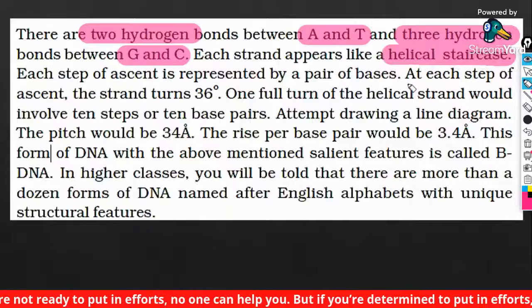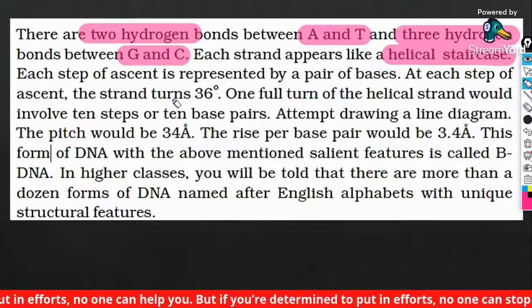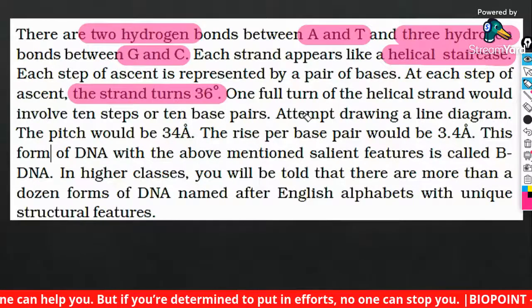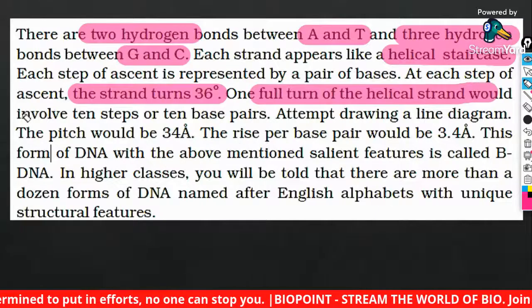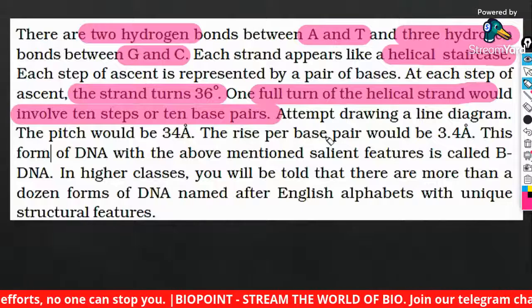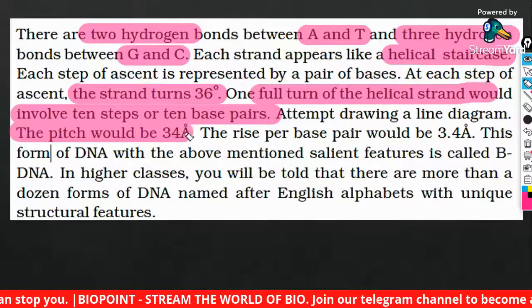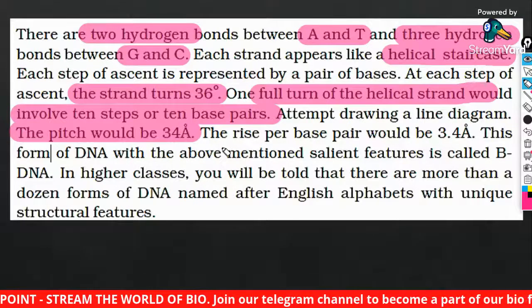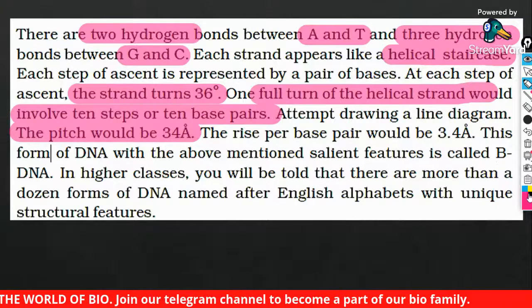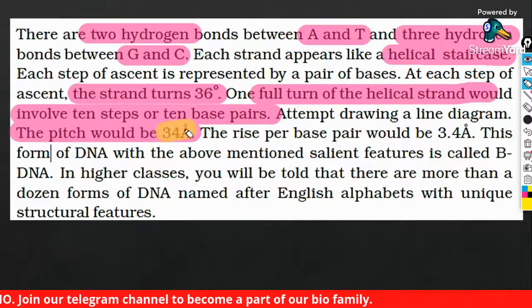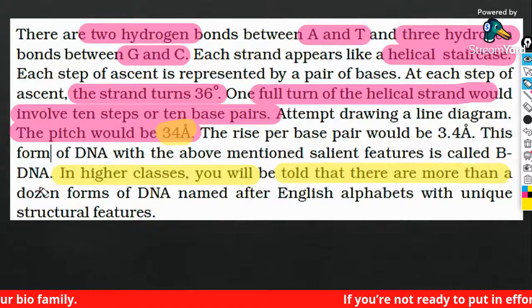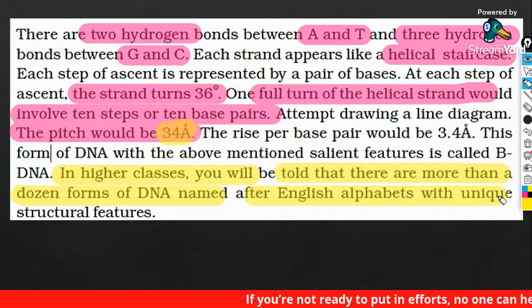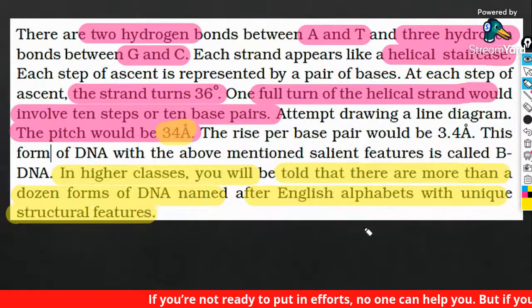It will appear like a helical staircase, and the strand turns at an angle of 36 degrees. One full turn of a helical strand involves 10 steps or 10 base pairs. The pitch, I will tell you in detail in class 12th. The pitch of the DNA will be 34 Angstrom. In higher classes, you will be told that there are more than a dozen DNA forms named after the English alphabet, each with a unique structural feature.